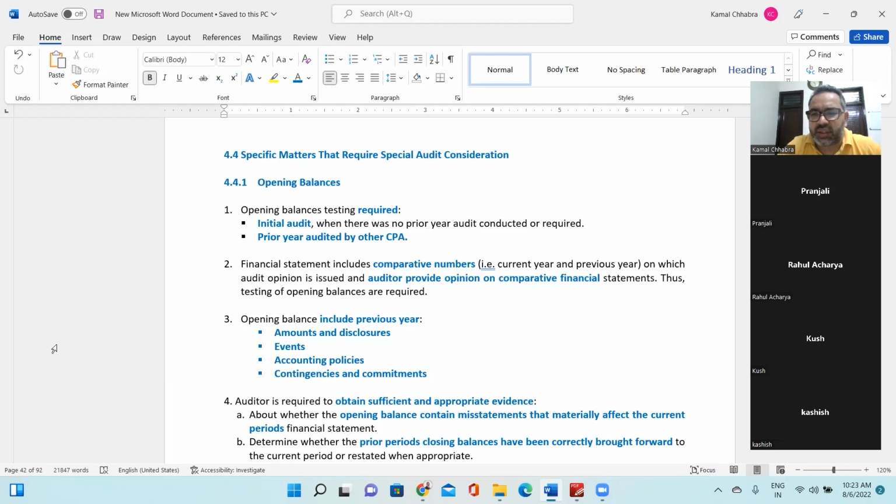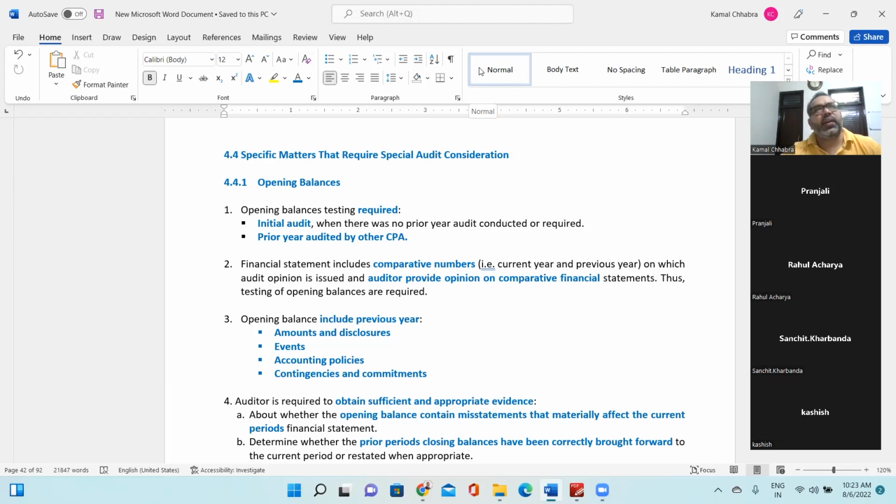Have you guys seen the financial statement of any company? I have shared with you some companies like Microsoft and General Motors, right? In those, if you have seen the financial statement, there are always current year numbers and previous year numbers.